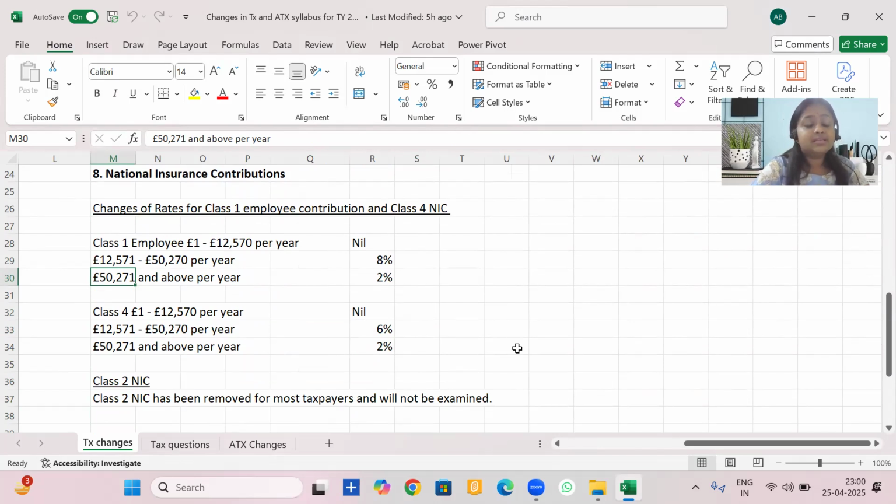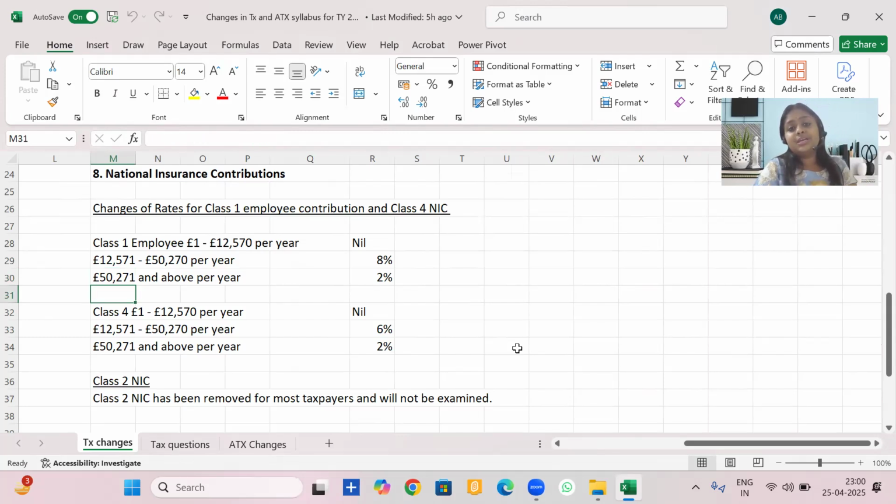Employers NIC is remaining the same. That is, any gross earnings beyond 9,100. In case of class 1 employers NIC contribution, the rate would be 13.8%. When we talk about class 4 NIC, again there is a change. The NIC rate is reduced when the trading profits are between 12,570 and 50,270. The NIC rates have been reduced to 6%, and beyond 50,270, it is 2%. I hope I'm absolutely clear.